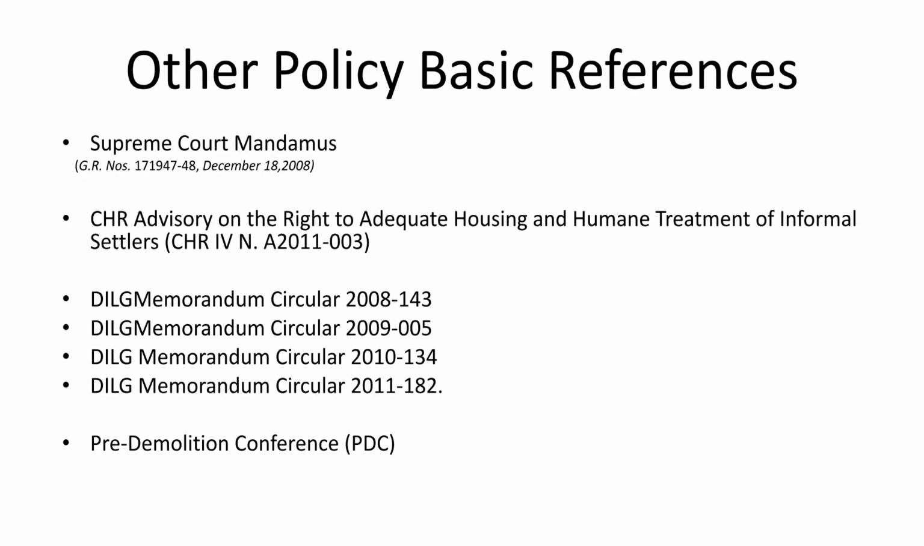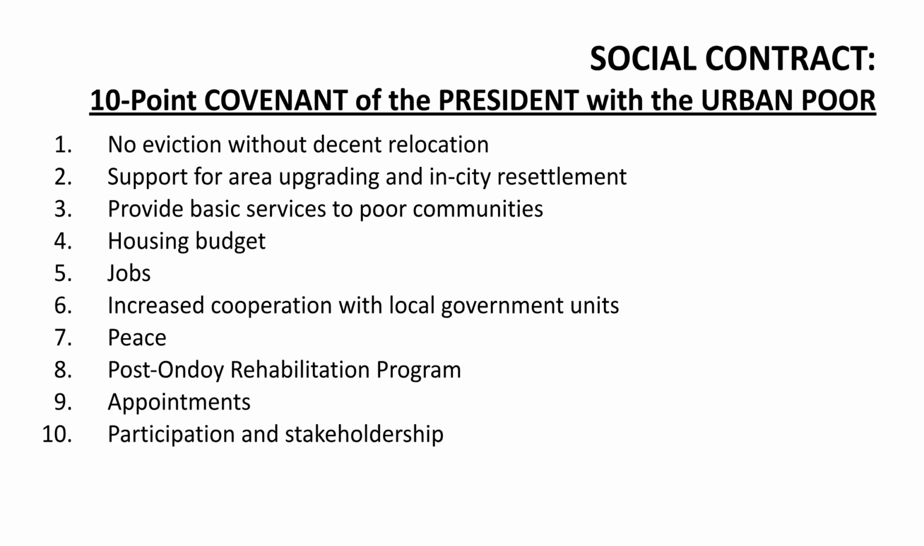Other policy references include the Supreme Court Mandamus, the CHR Advisory on the Right to Adequate Housing, and several DILG memorandum circulars. The pre-demolition conference process is also a key reference. The social contract includes a 10-point covenant of the president with the urban poor. Key points involve no eviction without decent relocation, support for upgrading and in-city resettlement, and provision of basic services and housing budget.